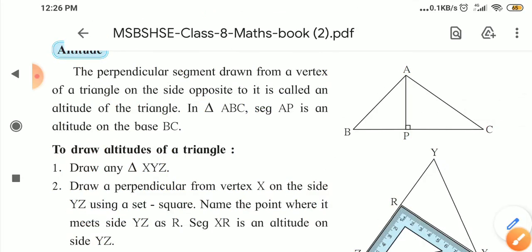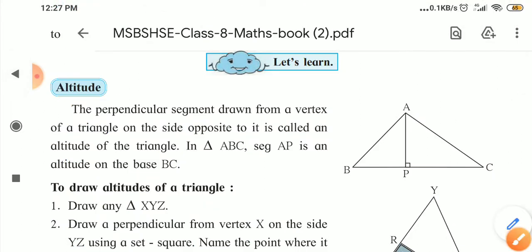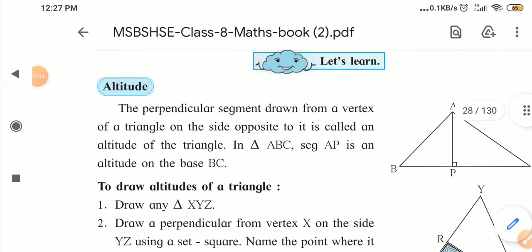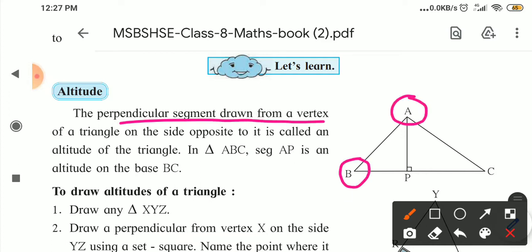What is an altitude? The definition of altitude is a perpendicular segment drawn from the vertex of a triangle to the side opposite to it. A triangle has three vertices. Suppose for A the opposite side is BC, for point B the opposite side is AC, and for point C the opposite side is AB.